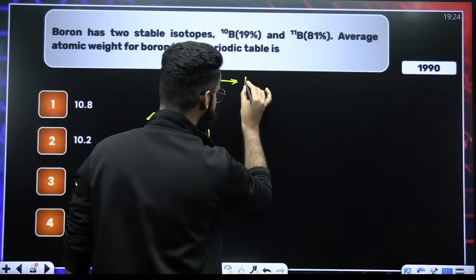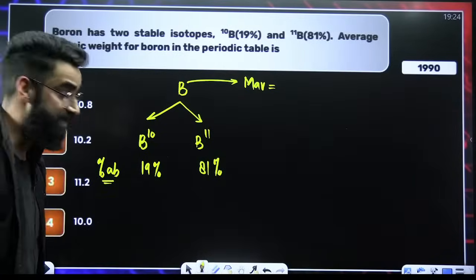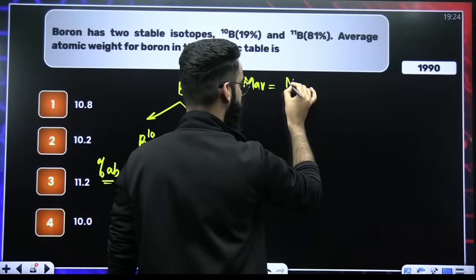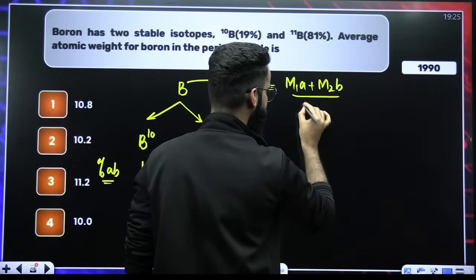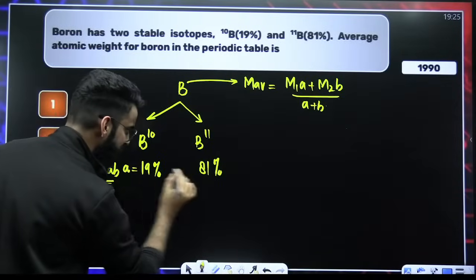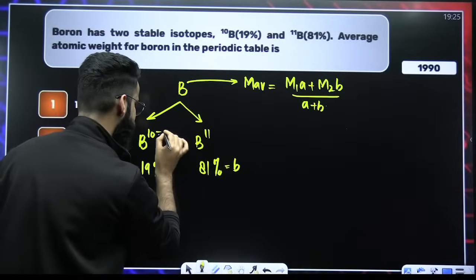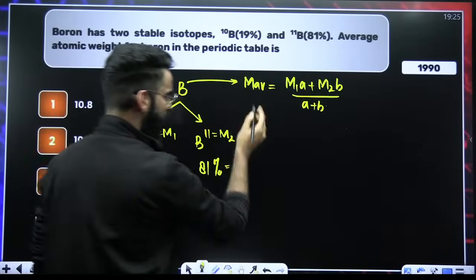Whenever the element exists in the form of isotopes, we calculate its average atomic mass. The average atomic mass formula is nothing but M1A plus M2B divided by A plus B. This is the value of your A, this is the value of your B, this is the value of your M1, this is the value of your M2, right? So put all the values over here.